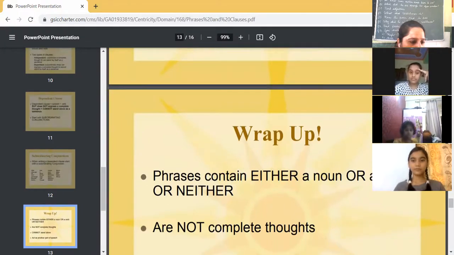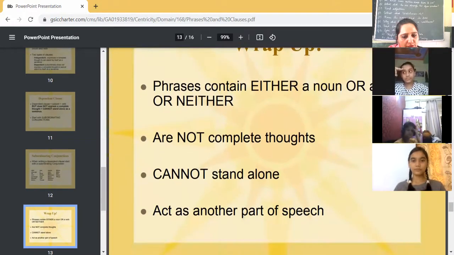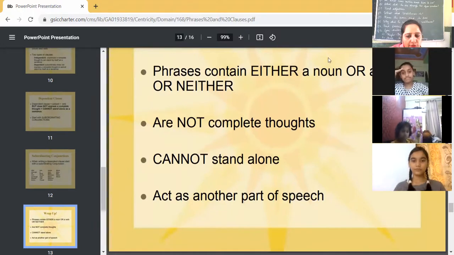Do you know the man whose car is standing there? Okay, so you can make sentences in this way. A phrase cannot contain either a noun or a verb, or neither. Phrases are not complete thoughts, cannot stand alone, and act as another part of speech.